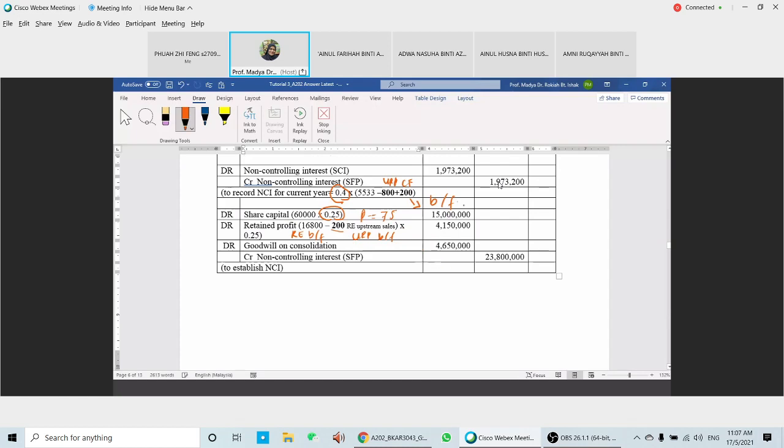Okay, any questions that you have for this one? For P to S, any questions? Is your answer the same as mine or different? Okay, so we proceed now.